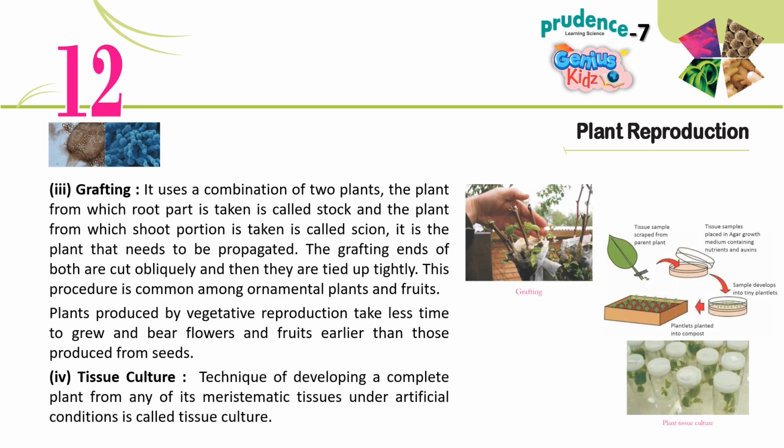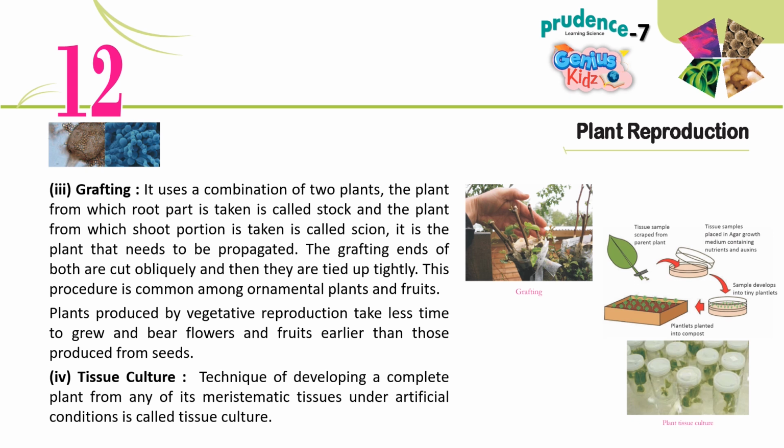3. Grafting. It uses a combination of two plants. The plant from which root part is taken is called stalk and the plant from which shoot portion is taken is called scion. It is the plant that needs to be propagated. The grafting ends of both are cut obliquely and then they are tied up tightly. This procedure is common among ornamental plants and fruits.